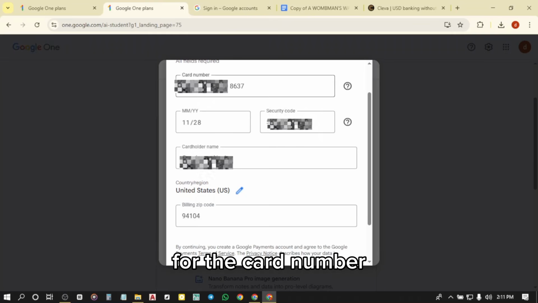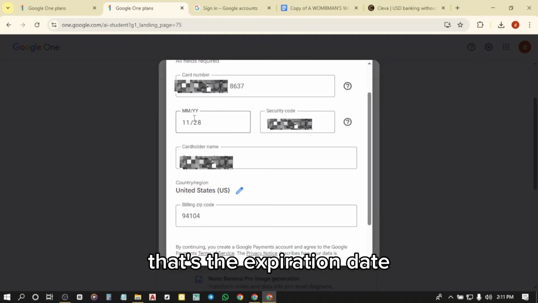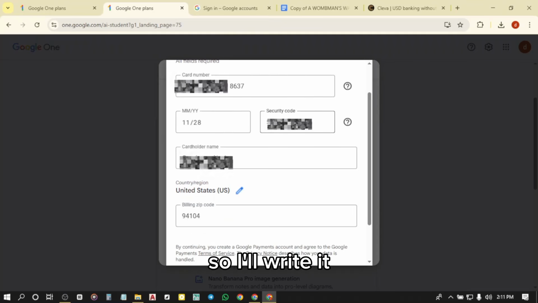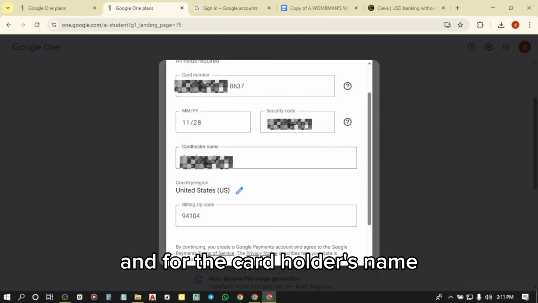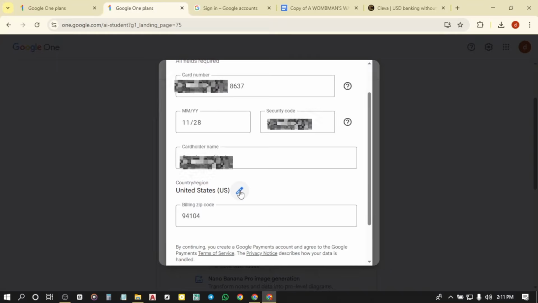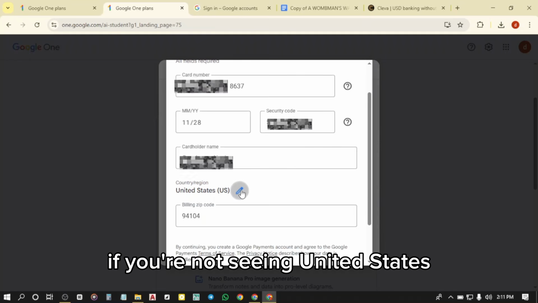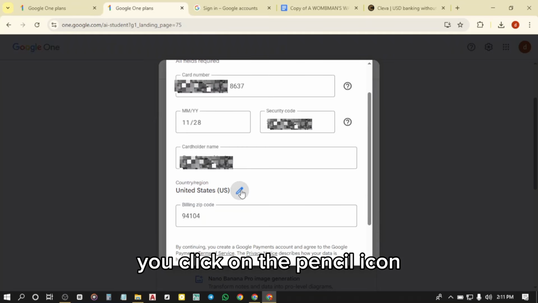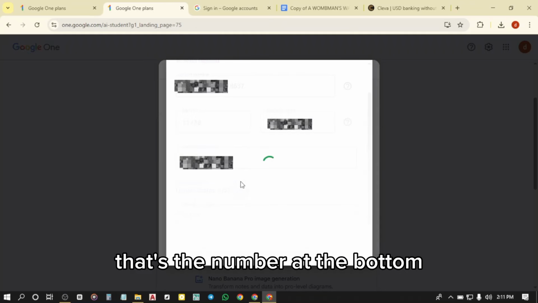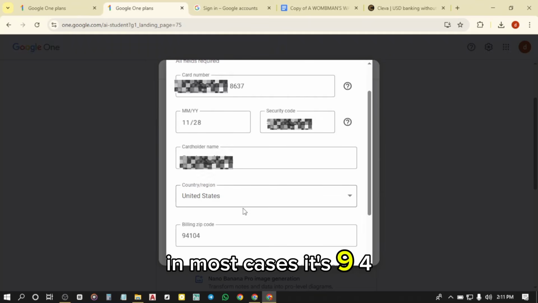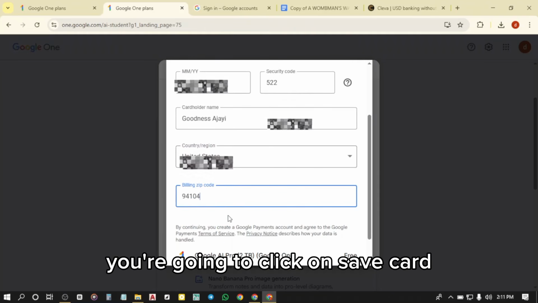For the card number, I'll input the 16-digit number. For the MM/YY, that's the expiration date, so I'll write it. The CVV is the 3 figures on the card, and for the cardholder's name, I'm going to write the name on my card. For the country, it will be United States. If you're not seeing United States, you click on the pencil icon and you change the location to United States. For the billing zip code, that's the number at the bottom. In most cases, it's 94104. You're going to click on Save Card.